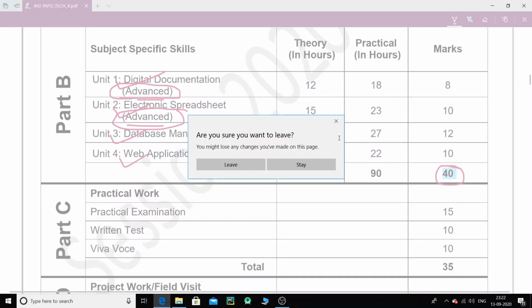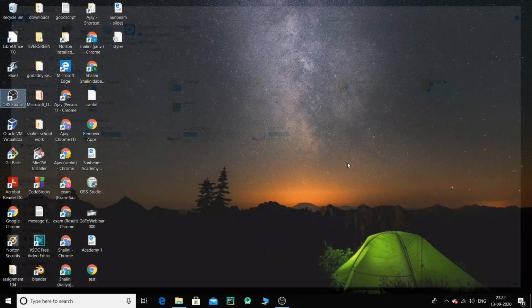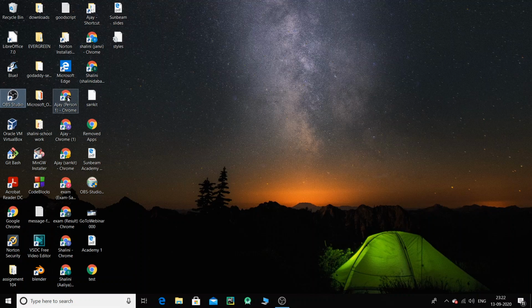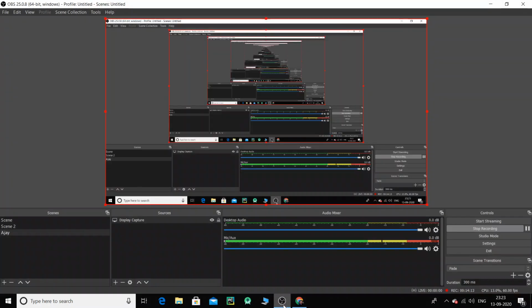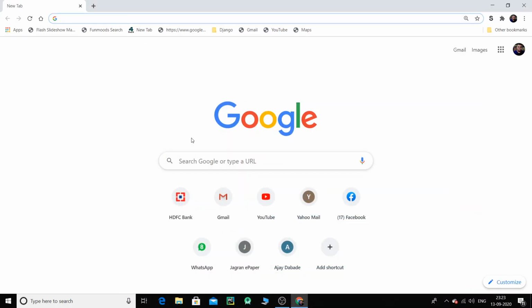Now what we're going to do, the first thing that you need to do, children, is to decide how you're going to use it. We're not going to use MS Office, we are going to use LibreOffice. Now for LibreOffice, I'm going to show you how you can download it. The biggest advantage of using LibreOffice, children, is that it is absolutely free of cost. Okay, that's the biggest advantage.